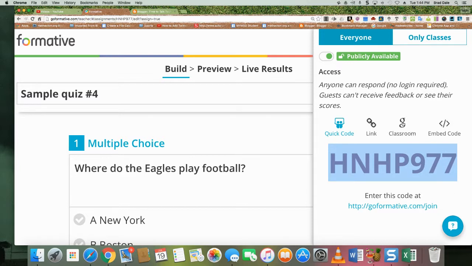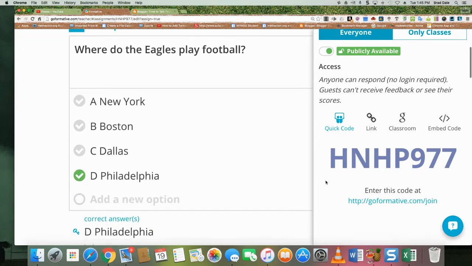In this case, you can see the Google Classroom. You can embed a code in your website. You can create the link. It's up to you however you want to. It's a great site. For those of you that know, I'm a big fan of Google Forms, but this to me blows it out of the water.